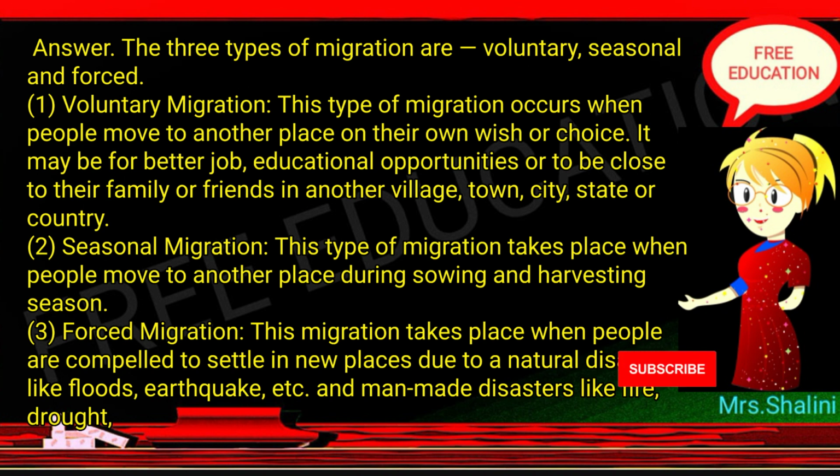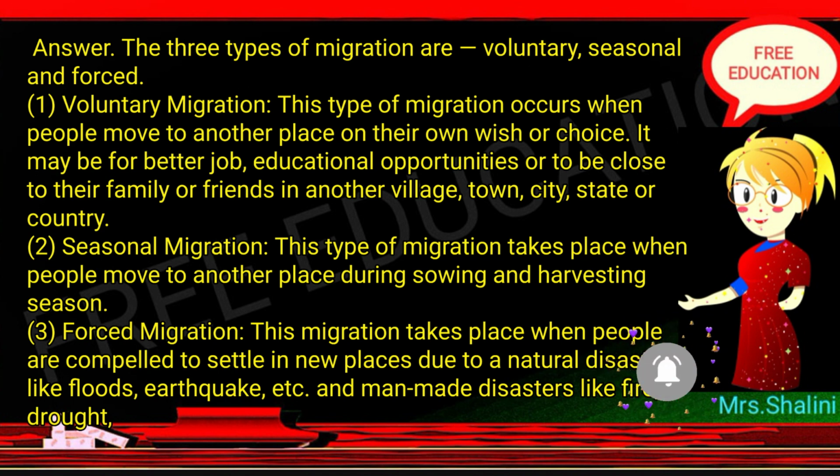1. Voluntary migration. This type of migration occurs when people move to another place on their own wish or choice. It may be for better job, educational opportunities, or to be close to their family or friends in another village, town, city, state or country. 2. Seasonal migration.